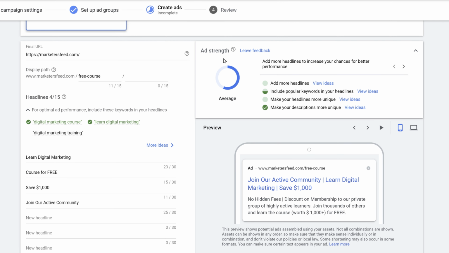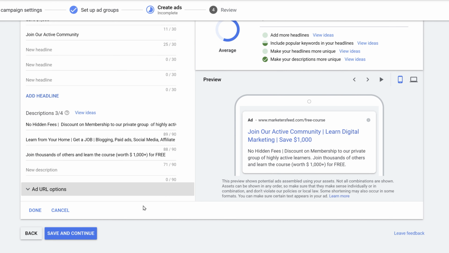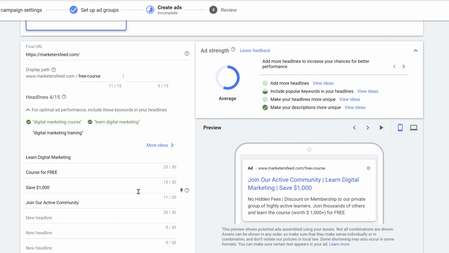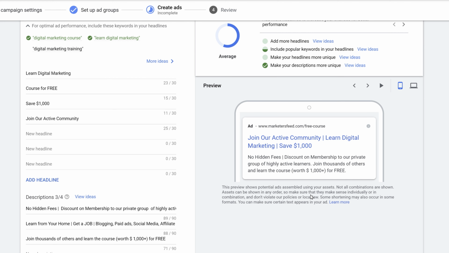Although we have already covered ad strength and the ad recommendation, the type of headlines you should write, the description that you should write, in the end, the ultimate goal is to add as much value as possible while being as clear as possible in the ads that you are showing. Here you can see I'm promoting my digital marketing course. I am giving the best benefits of the course, like no hidden fees, discount on the membership, join thousands of others and save $1,000. Watching the course is free.